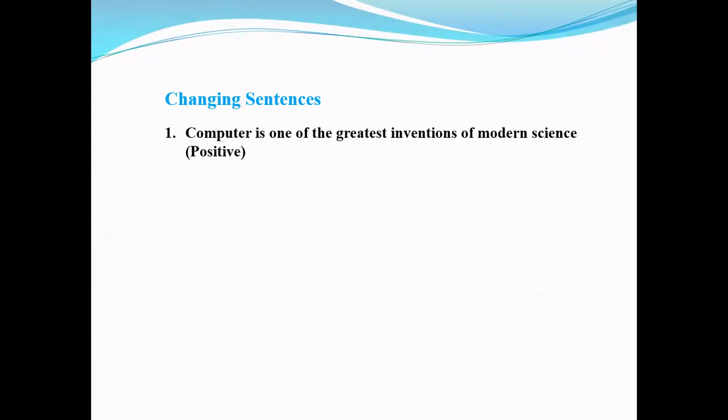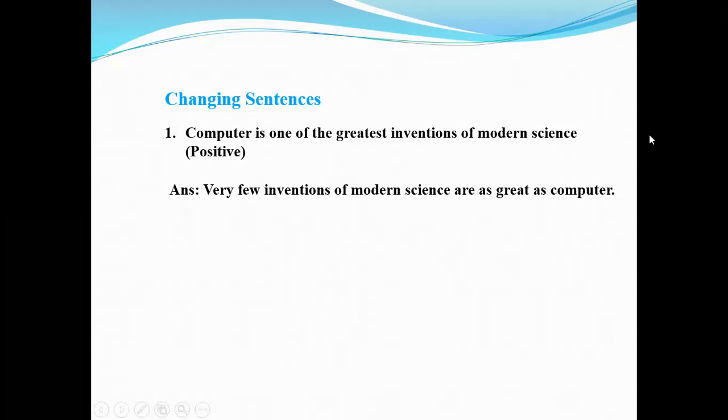And there is one of. If there is one of in a superlative degree, and you are asked to change it to positive, you must omit one of the and write very few at the beginning of the sentence. So the answer will start with very few. Then the rest of the sentence after greatest: inventions of modern science.